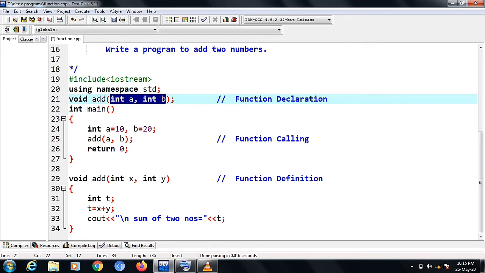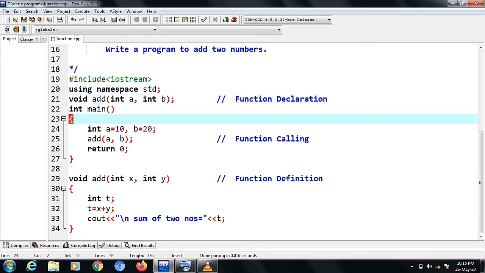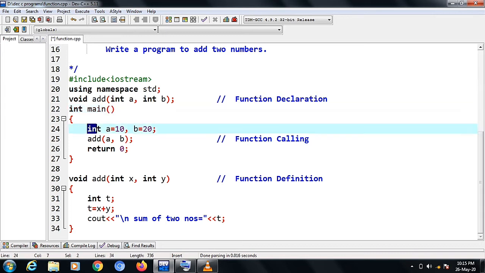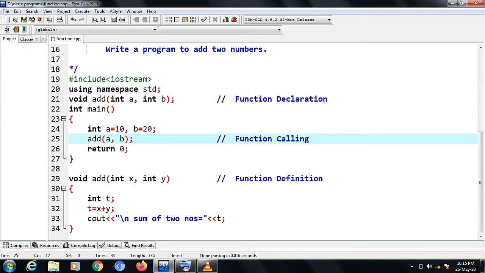You may also pass two variables, three variables, four variables, any number of variables. It can also be of different types. Here I have taken two variables of integer type, but you can take one variable of integer type and another variable of float type, or it may be in any quantity, 2, 3, 4, 5. After that, in the main function I have taken two variables, a equal to 10 and b equal to 20.